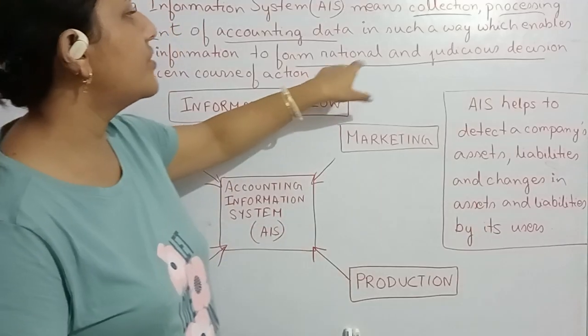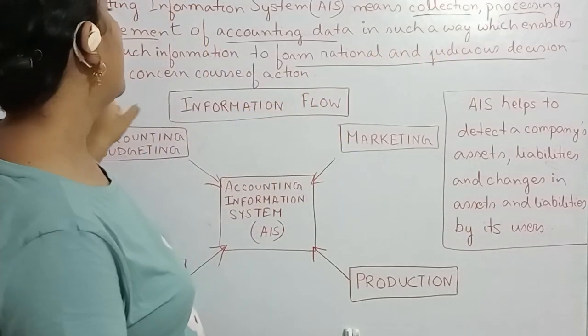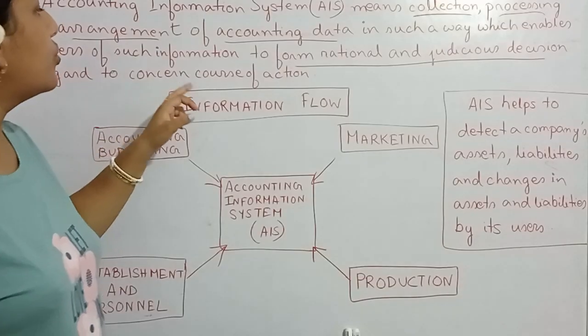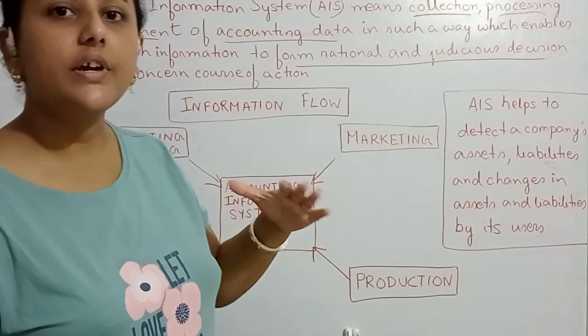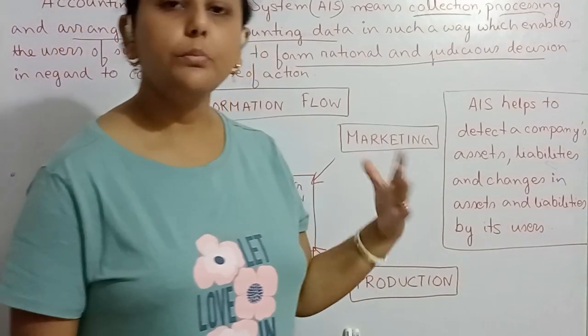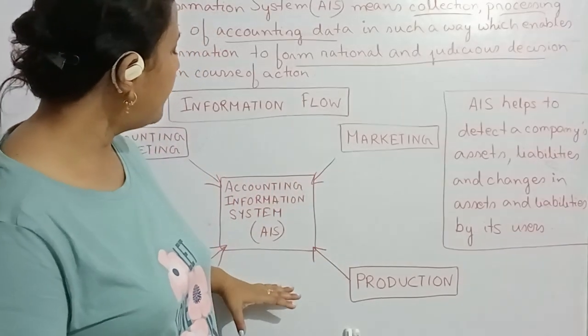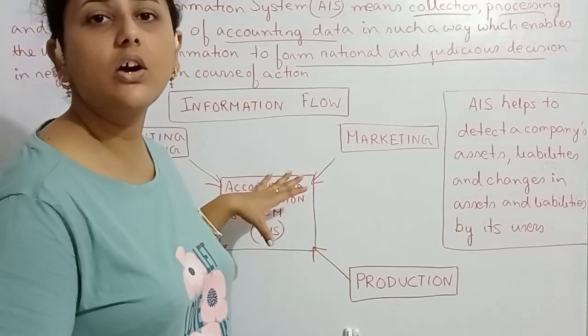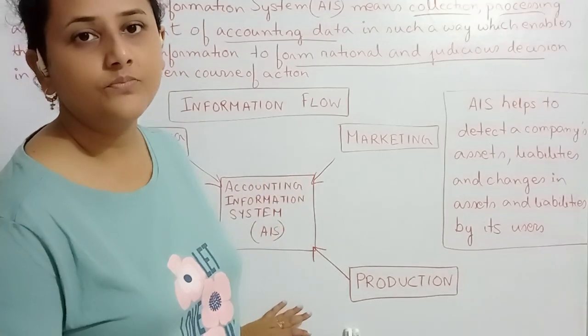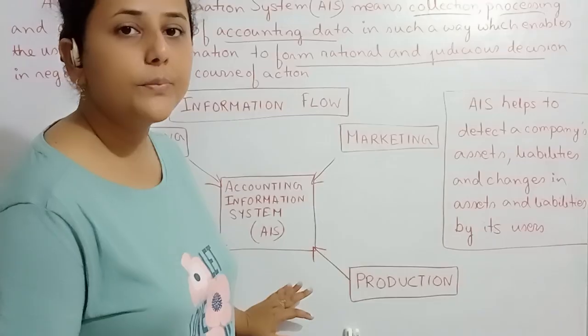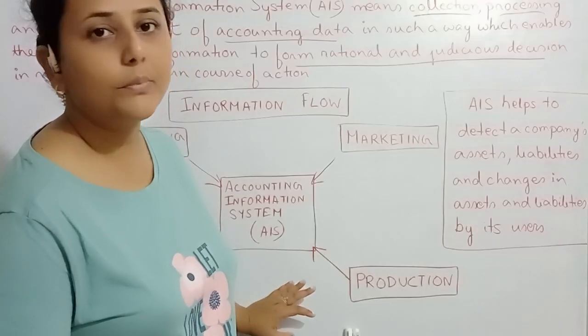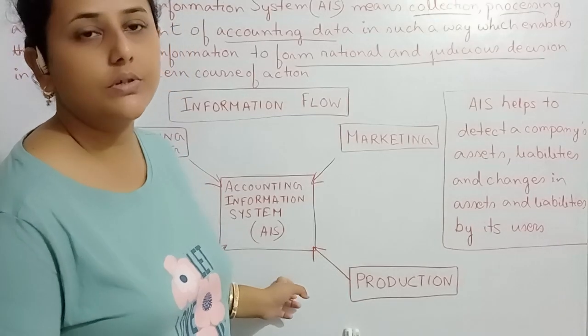To take rational and judicious decisions in regard to any matter in the concern. Statements are prepared and reports are submitted to the top level management.